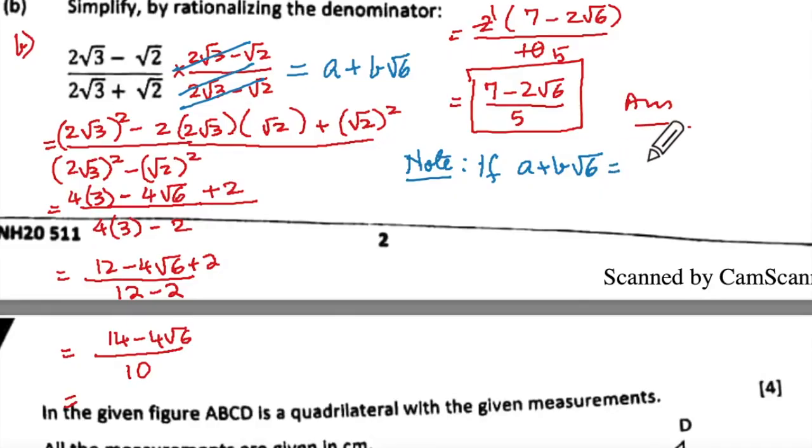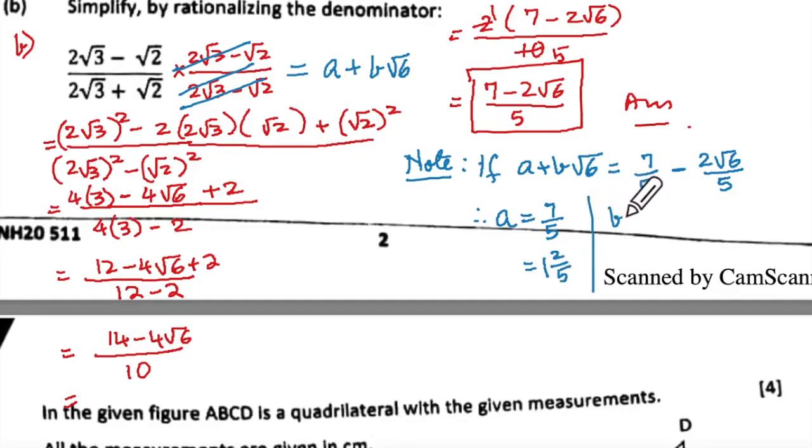Okay? It will be equal to 7 upon 5 minus 2 root 6 upon 5. Did you understand how overconfidence came in? So if this is the case, then your A is equal to 7 upon 5, and B root 6 will be equal to minus 2 root 6 upon 5.